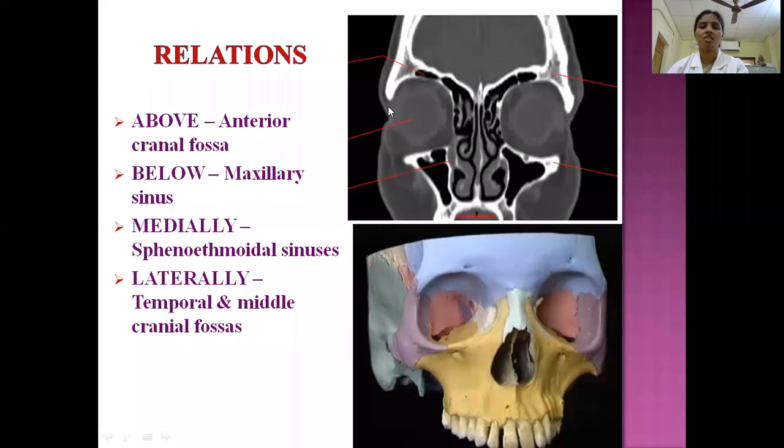Then what are the relations on the lateral side? Here you see, this is an orbit. Laterally, it is related to the temporal and infratemporal fossa. Whereas inside, in the cranial cavity, it is related to the middle cranial fossa.